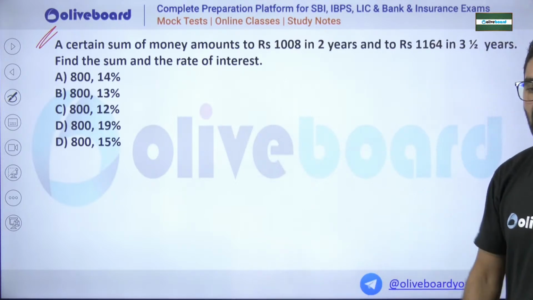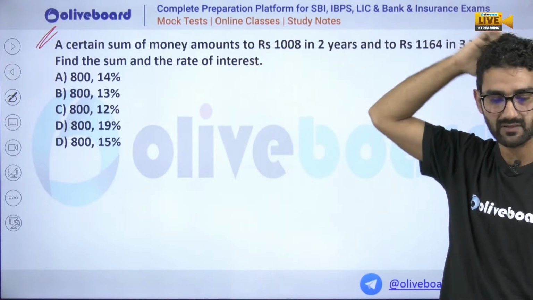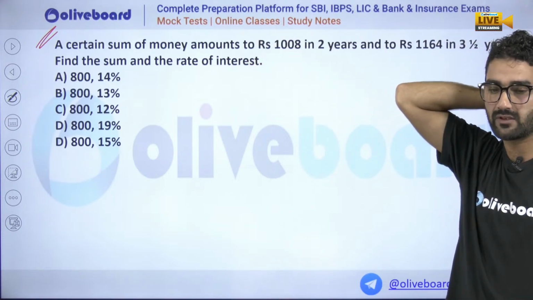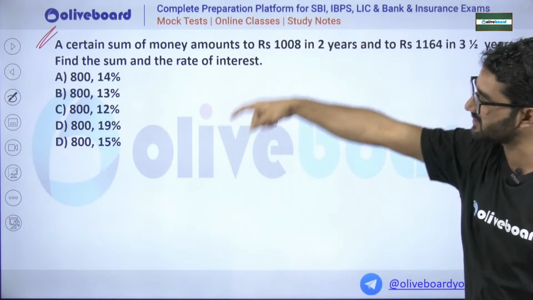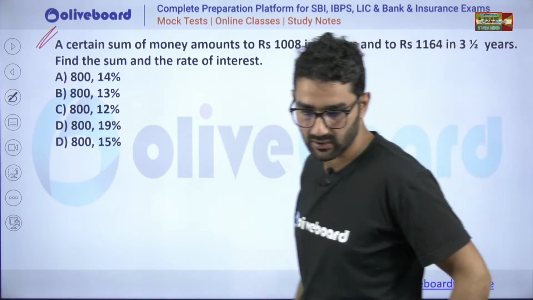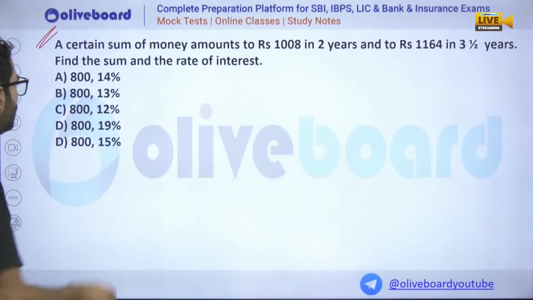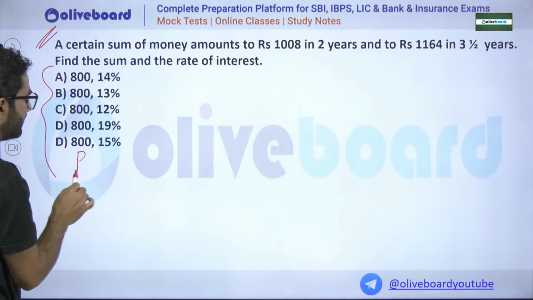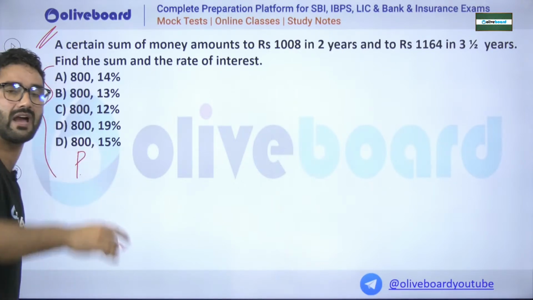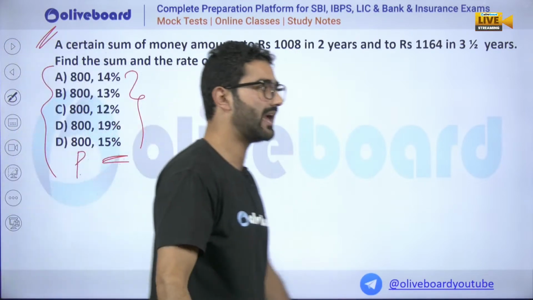Some people will go for calculating the percentile for the principal. That is a waste of time. Principal is given as 800. All options have 800, right? So you have to find the percentage only. Sometimes you look at the answers and see that principal is given as 800 for every option. We are only interested in the interest rate, and that we have to calculate.